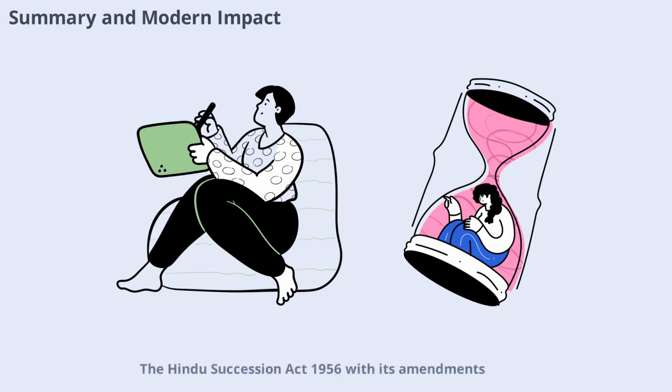The Hindu Succession Act, 1956, with its amendments, has transformed inheritance laws for Hindus in India. By abolishing gender discrimination, empowering female heirs, and clarifying succession rules, the Act ensures fairness and equality. Its provisions reflect modern values and constitutional principles, making inheritance transparent and just for all family members.